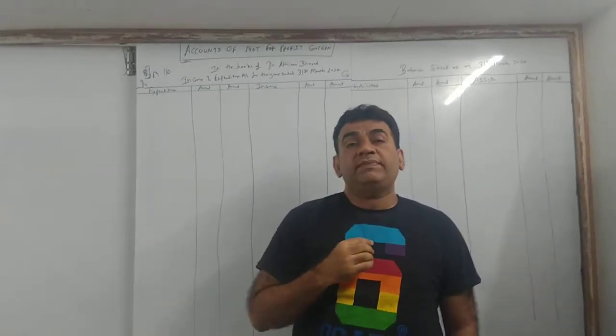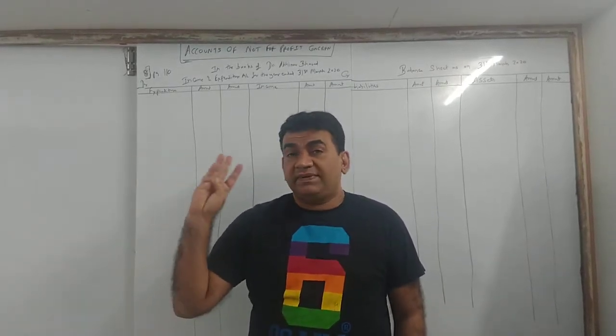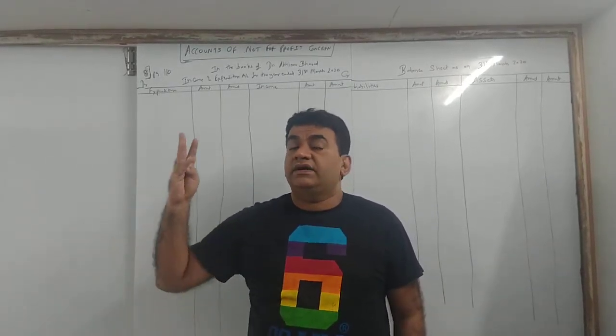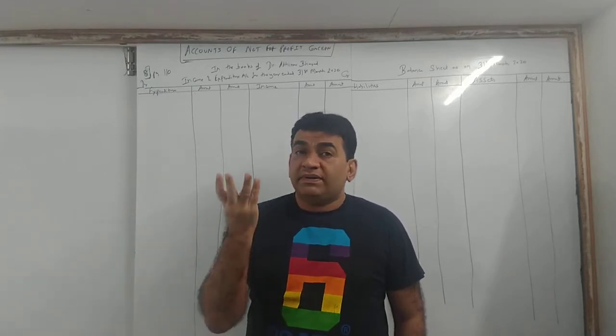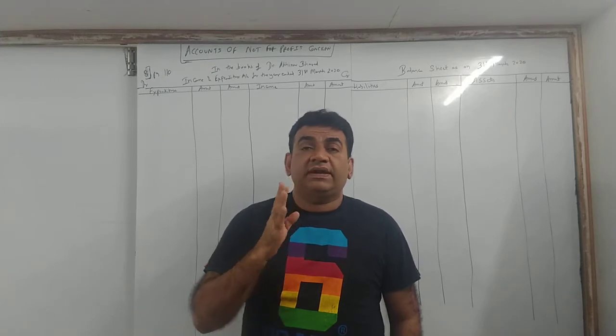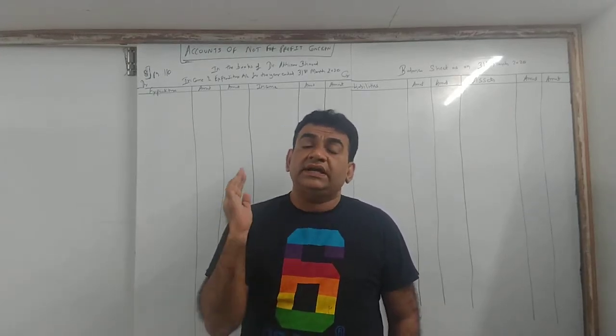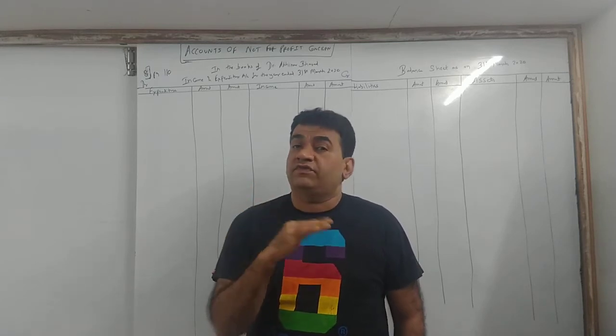Now, when we prepared final accounts of a partnership firm, what did we prepare? We prepared a trading account, we prepared a profit and loss account, we prepared partners' capital or current account, and we prepared a balance sheet. Correct? Similar things we have to do, but it will be done in a slightly revised format.